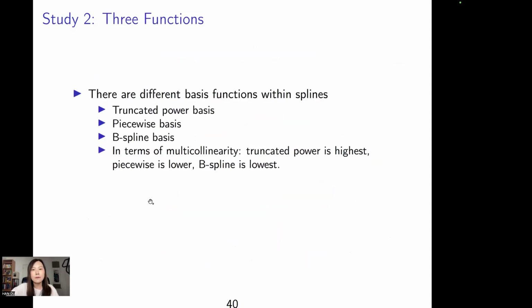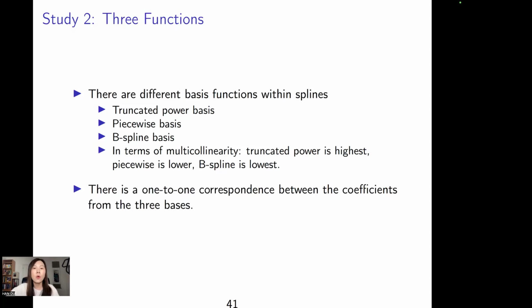And there are different basis functions within spline. For example, truncated power basis, piecewise basis, B-spline basis. And some basis functions experience the so-called high collinearity issue. In terms of the high collinearity issue, truncated power is the worst. Then piecewise basis is better. B-spline has the least issue in terms of high collinearity because it has stronger local support.